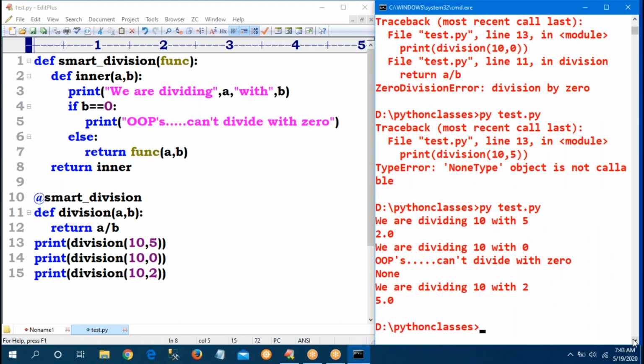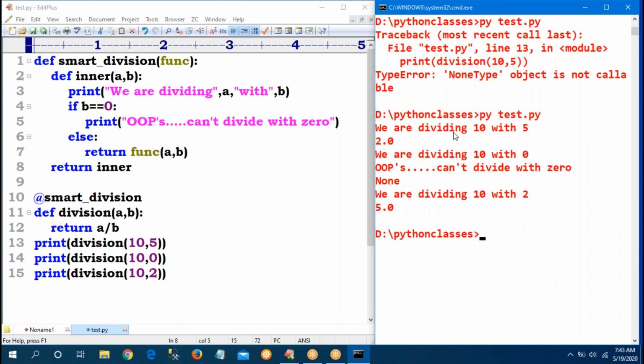Sir, see, we are dividing 10 with 5, 2.0. We are dividing 10 with 0. Hey, you can't divide with 0, and None. Why None? That function does not return any value. Next, 10 with 2, 5.0. Now my smart_division is executed.